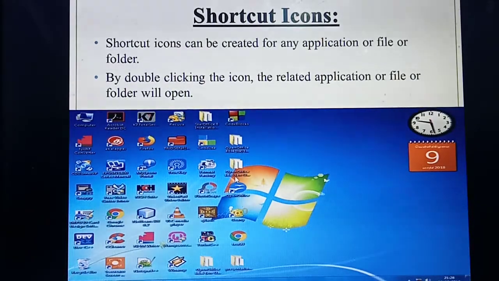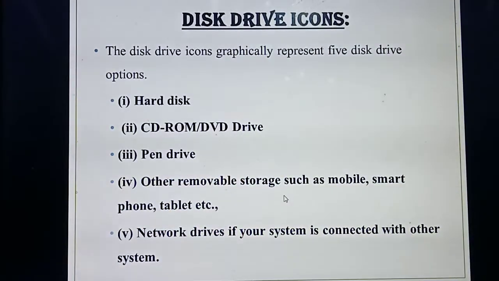Okay, so shortcut icons you can create for what? All the applications or files or folders. How do you need to open? You need to double click the shortcut file or folder, and at that time you can open the file. Understood about shortcut icons? How will you identify it's a shortcut icon? By seeing this blue color arrow mark symbol. Understood? Okay.